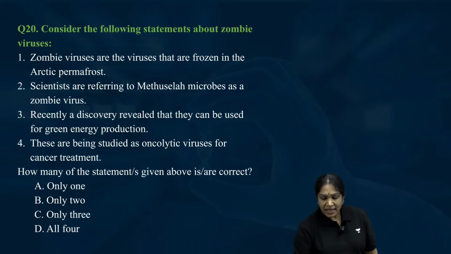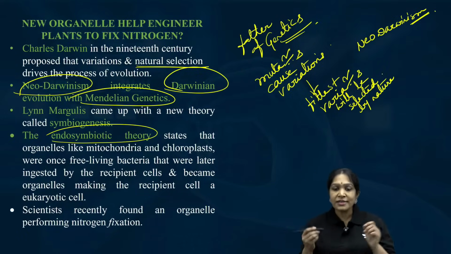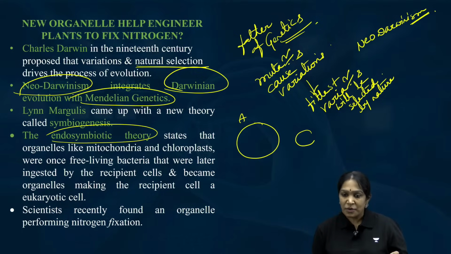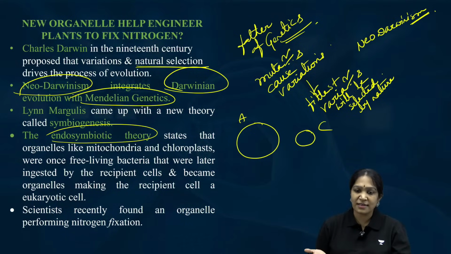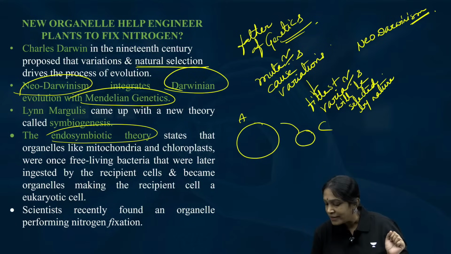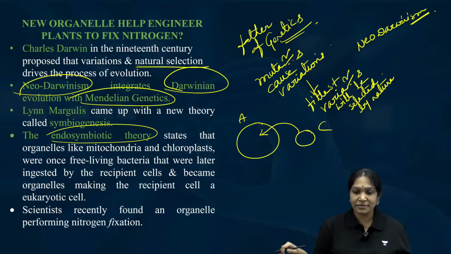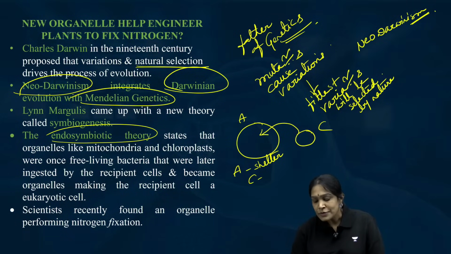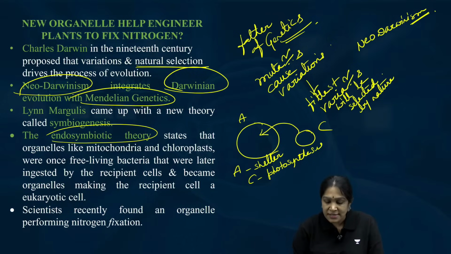Same way, another story. In this other story, what happened? There is A, and this time there is C. A is very hungry, eating everything. So A ate away C. C went inside. Then A giving shelter, and C doing photosynthesis for A. And did you guess what C is?